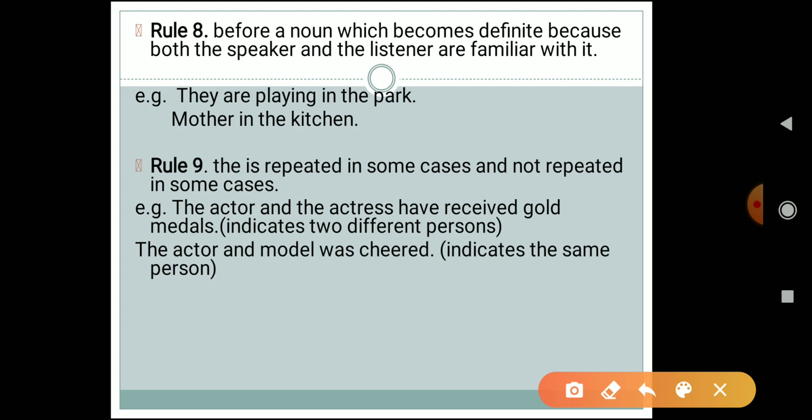We have to use it only once. So the rule is very simple: if we have to indicate two different persons, we have to repeat the article, and if we have to indicate the same person, we don't have to repeat the article the. Okay, so I hope this is clear to everyone.